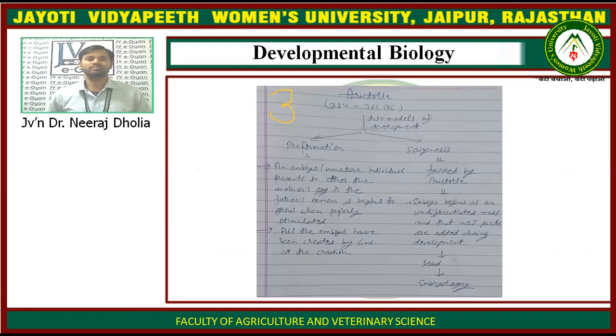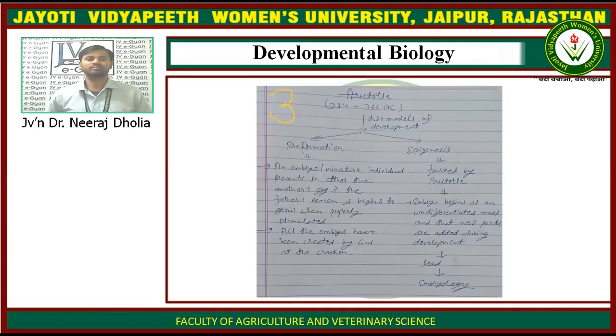So what is preformation? Pre means before, means the animal is already present. Pre means already present in any form. According to this, an embryo or miniature individual which has to be developed is present in either the mother's egg or the father's semen and begins to grow when properly stimulated. Means it is already present there but needs to be properly stimulated to convert into the developed individual.